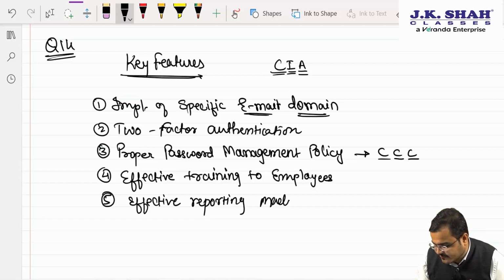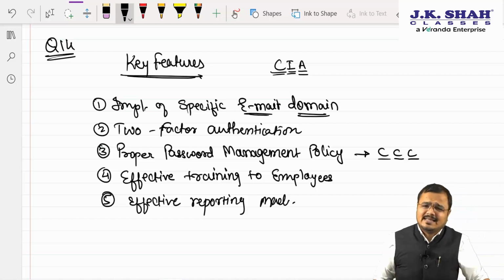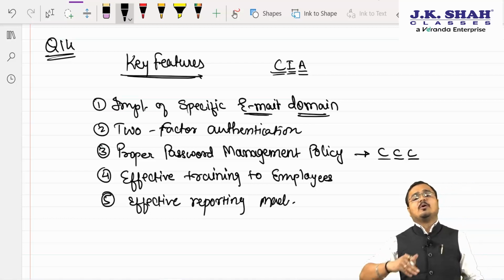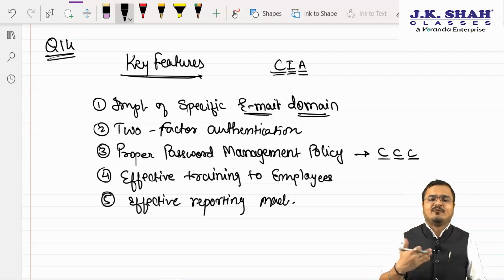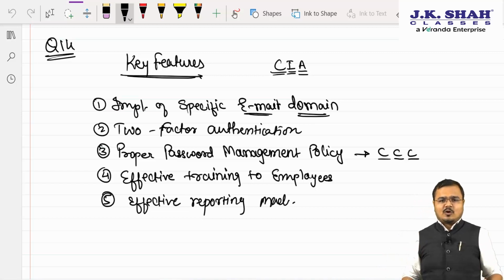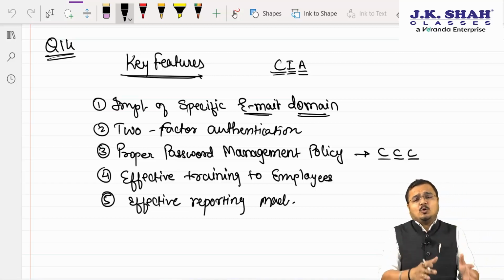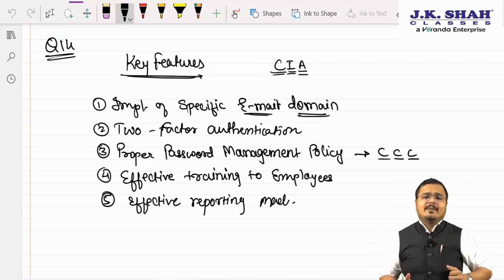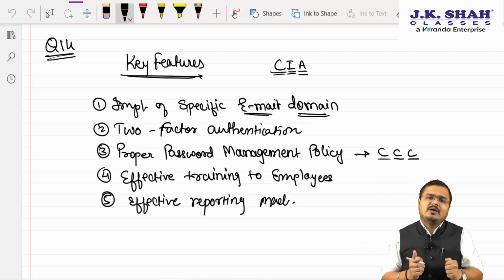Sir, what do you mean by the reporting mechanism? Sir, there must be a properly, clearly defined authority chartered to whom you are going to submit the report in case you find something wrong. At least, if something is found wrong or going wrong, I should know the proper authority to whom I am going to report. If I don't know to whom I am to report, then it will be troublesome to me only.